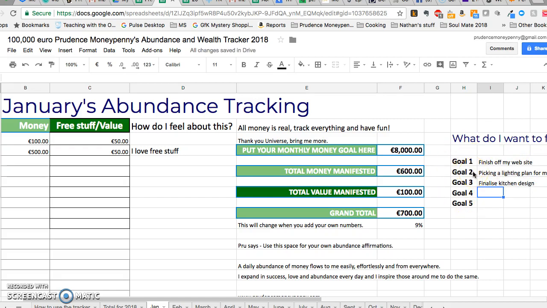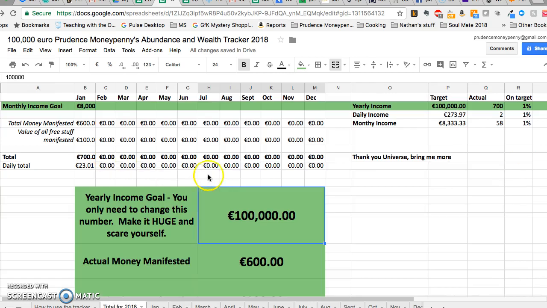Because I keep this open on my desktop all of the time, whenever I use it or log something or add something to it, these 5 goals are under my nose for the month. And when I finish them off, and when I achieve the goal, I just stick a line through it. So if this was the case, so if this is the amount of money, whoops.